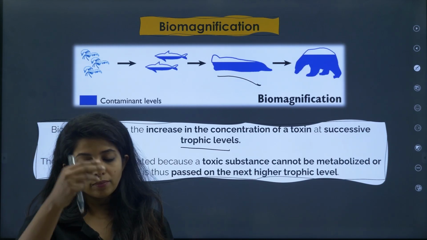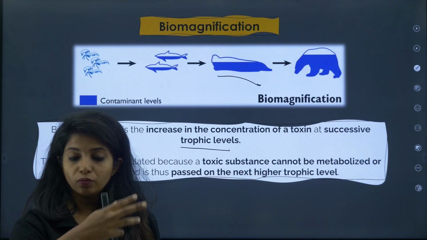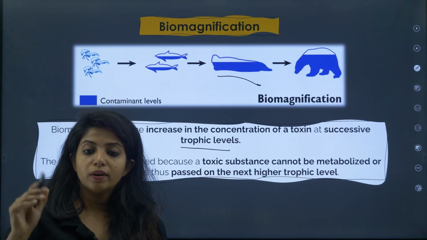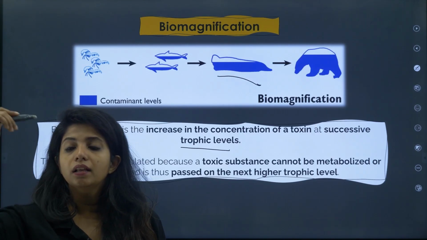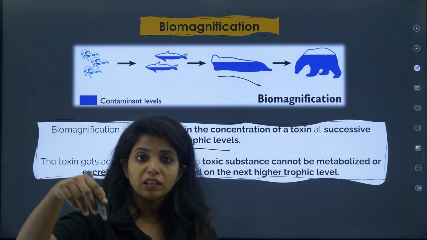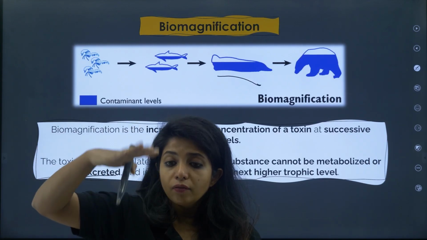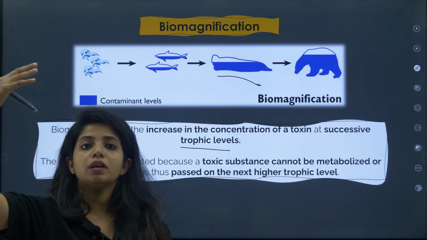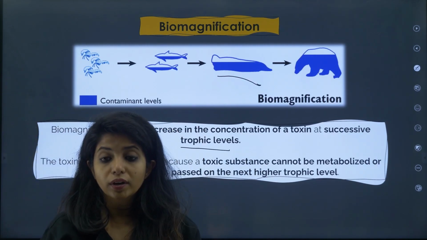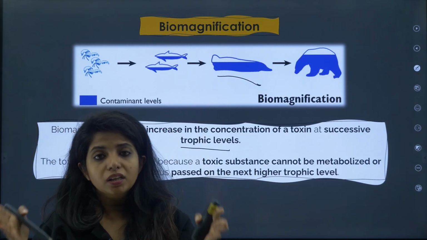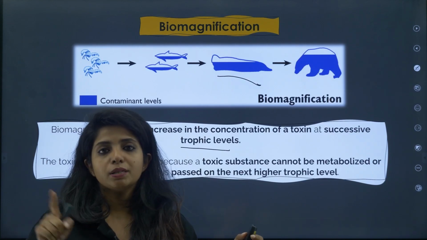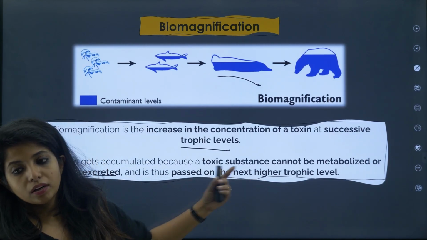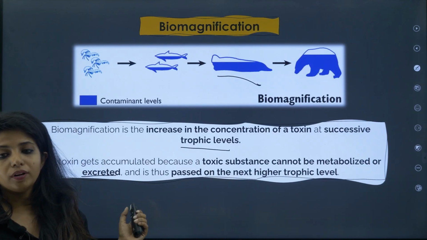Now you can show that from the soil it went to the water bodies, then the small fishes will have this much. When the bigger fishes are eating the small fishes, they are getting more of it, and when the bigger fishes are getting eaten by some other organism, they are getting more of it, because it is showing what biomagnification is. Everything is getting accumulated. Biomagnification happens due to bioaccumulation, and because it is not getting metabolized or excreted.